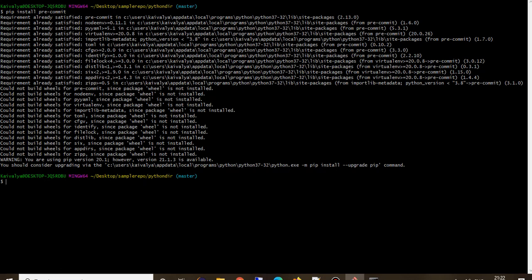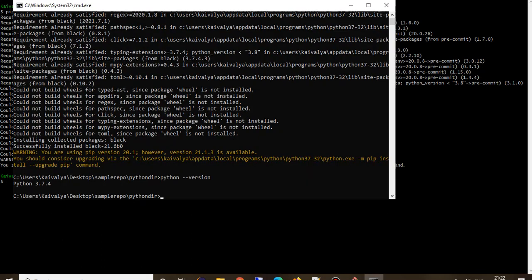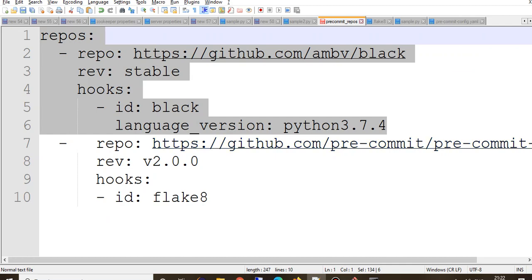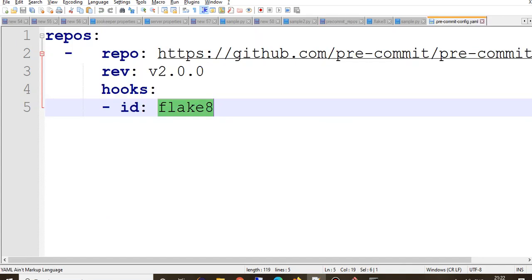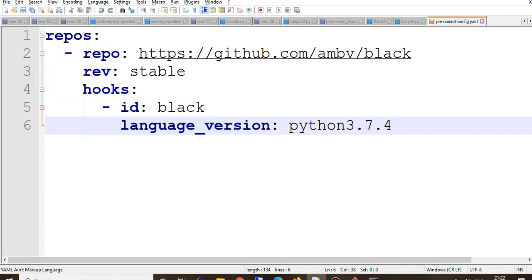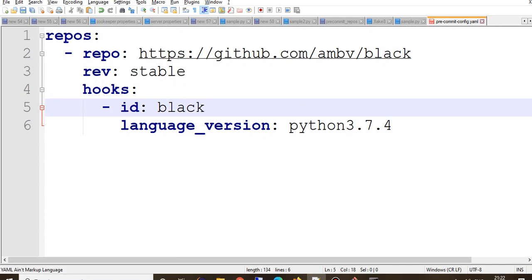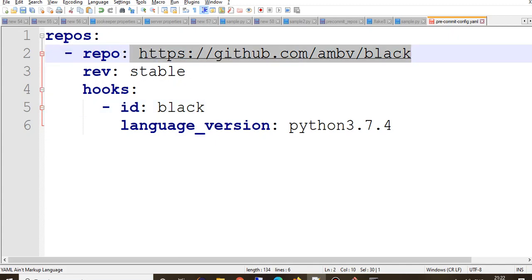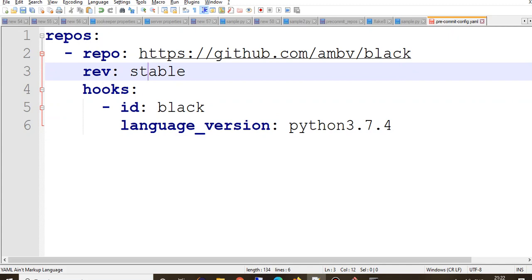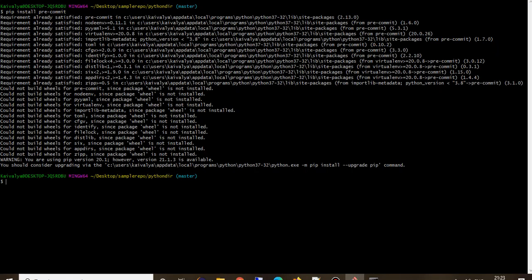As I already told you, the Python version is 3.7.4, so we are also creating the black framework for Python 3.7.4. Let me change this code. So this is the repository for black available on GitHub. Use this repository. Then the revision should be stable. The hook's name is black, and it works with Python version 3.7.4. So your pre-commit-config.yaml file should contain this repository, which is black, and then try to install it.